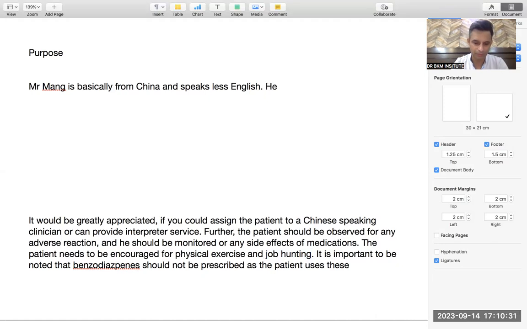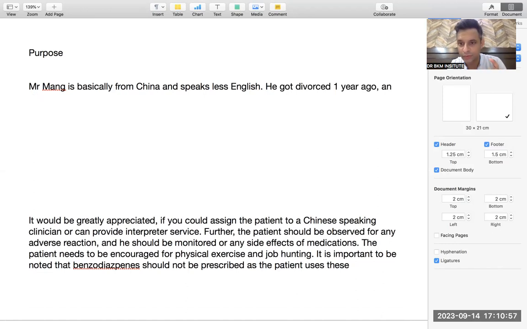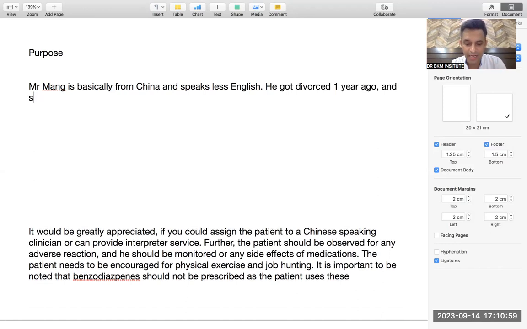He got divorced. So when it comes to medical things, you don't want to talk about whether his wife had an affair or not. It will not make a difference according to the mental health. So you simply say he got divorced. So you write to the point. He got divorced 1 year ago, and then you make a wonderful grammatical sentence that he got divorced 1 year ago, and